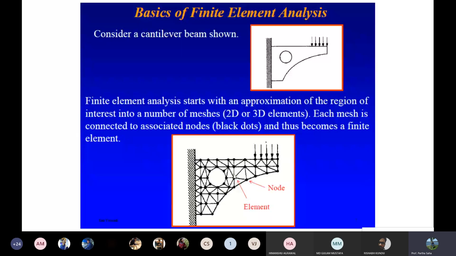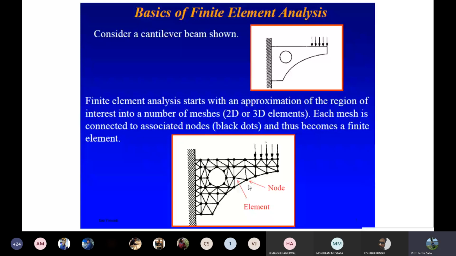That's why it's called finite elements, because each element is connected by nodes, and there are a finite number of elements. This is one element. This is another element. So you can see there are n number of elements within this confined body. That is why it is called finite element analysis, because there are a finite number of elements which you must solve.